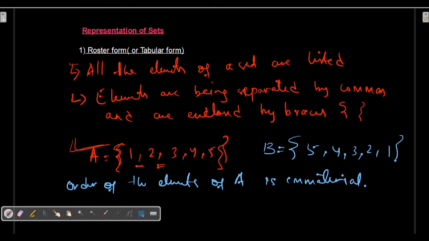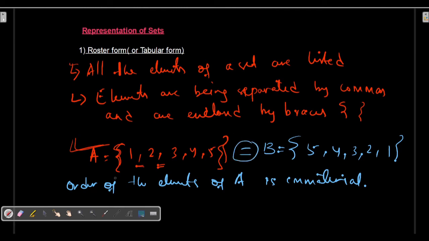Here, when I consider A and B, in A the element 1 is the first element, but in B, 1 is the last element. Similarly, 2 is the second element in set A, but it is the second from the last in B. But all the elements of A are in B and all the elements of B are in A. So I can easily say these two sets are not different, they are equal.